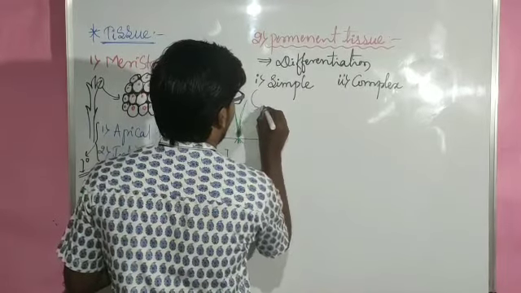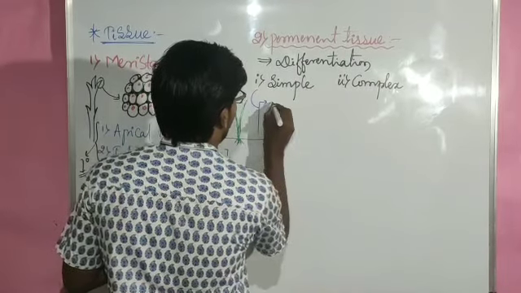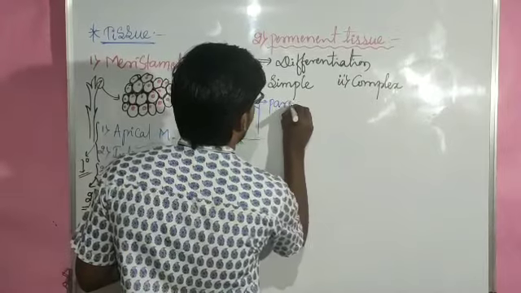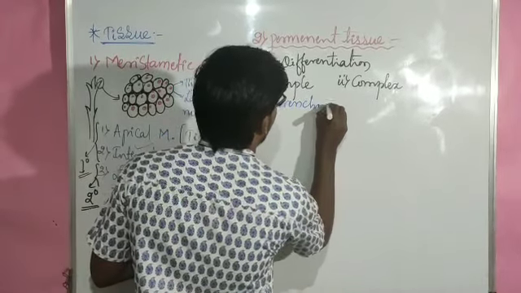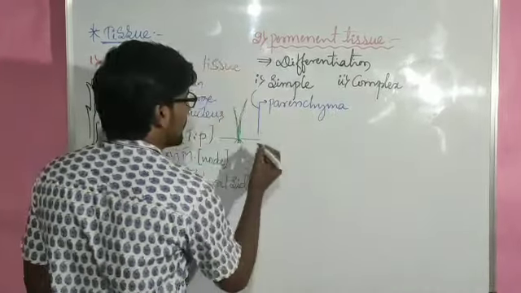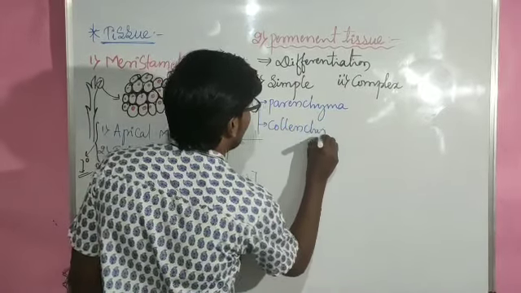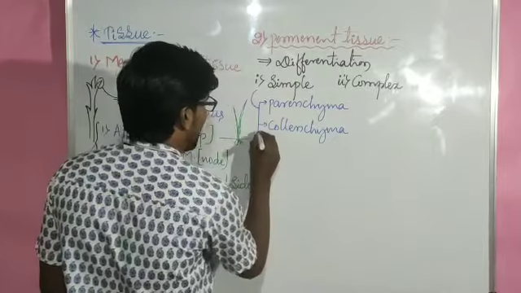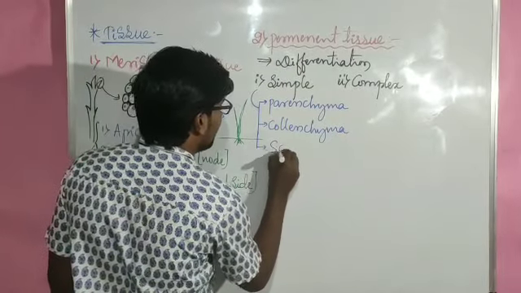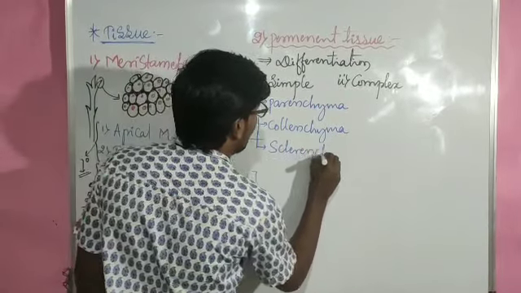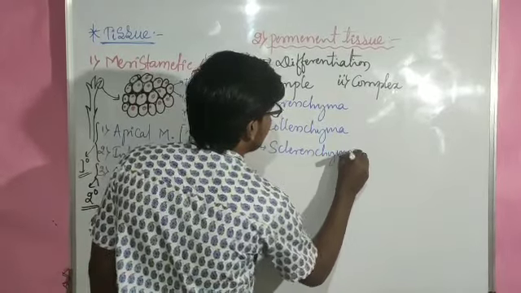The first one, as we already know, is parenchyma, the second one is collenchyma, and the third one is sclerenchyma.